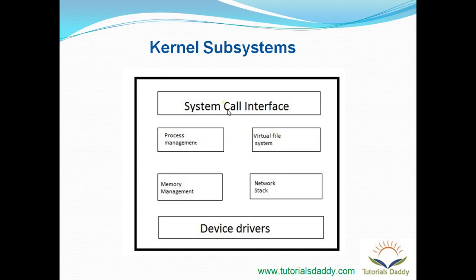And after that we have process management. Process management is a subsystem which manages all the processes running in the system, or all the processes spending time in different states of their lifetime. This subsystem has the responsibility of scheduling the process, allocating the process descriptor and releasing it. All these things are maintained by the process management subsystem.